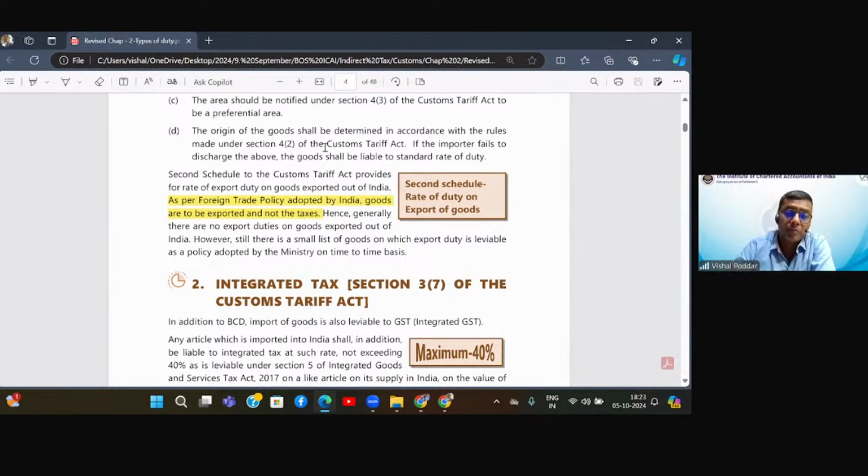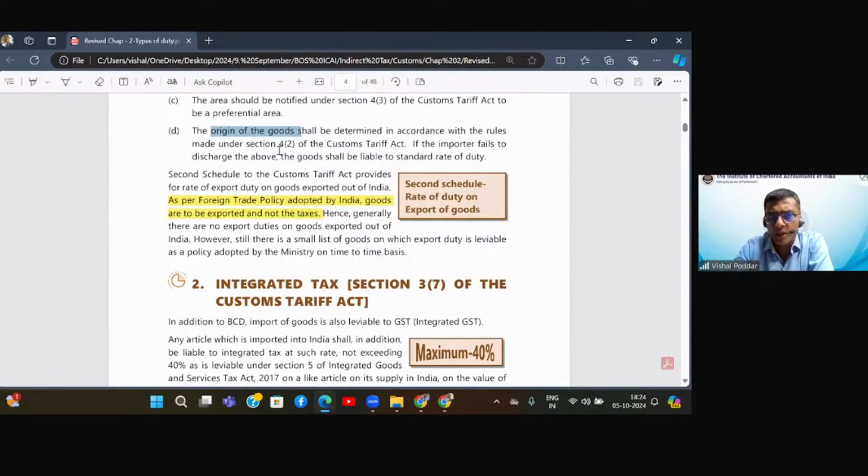Now see what happens many times. In order to get benefit of a particular area, it may happen that China is first sending goods to that area and then it is coming to India. In that case, it should not happen that indirectly China is getting benefited because it is simply routing the goods from that particular area. So that is why they say that they will check the origin of the goods, and for that again rules are made under section 4.2.